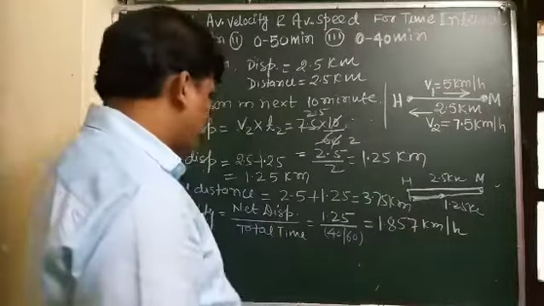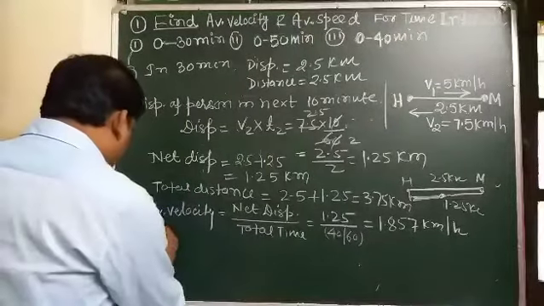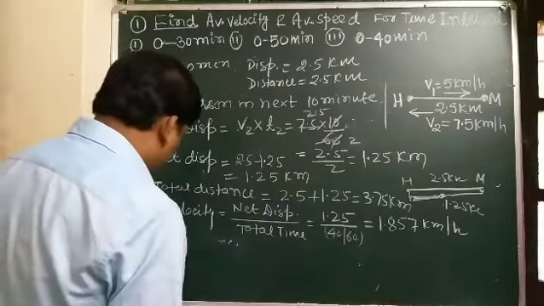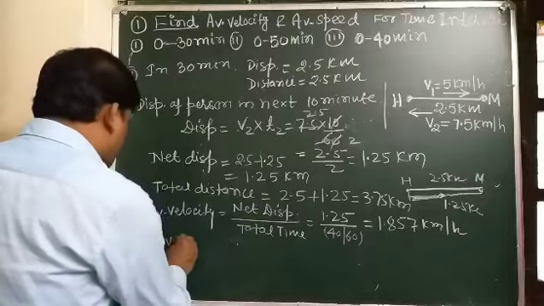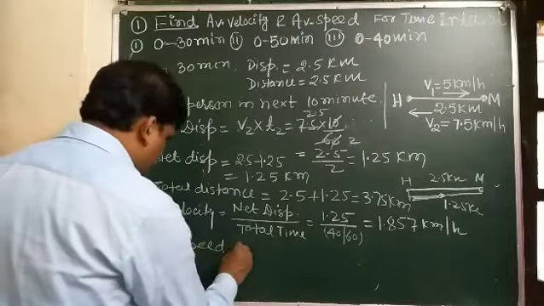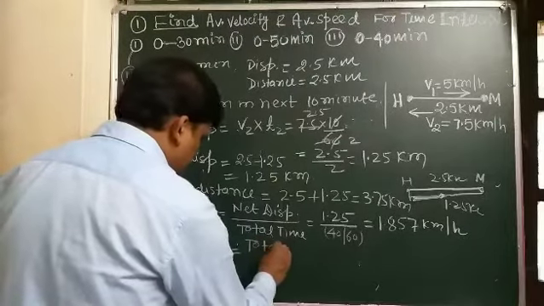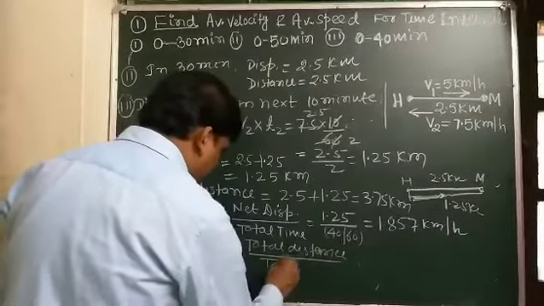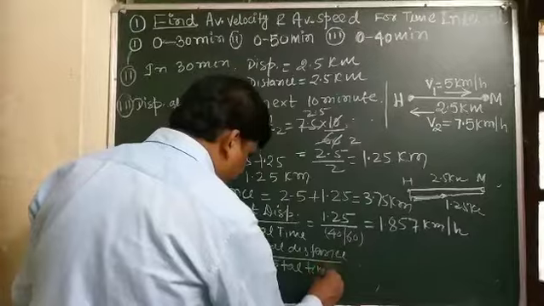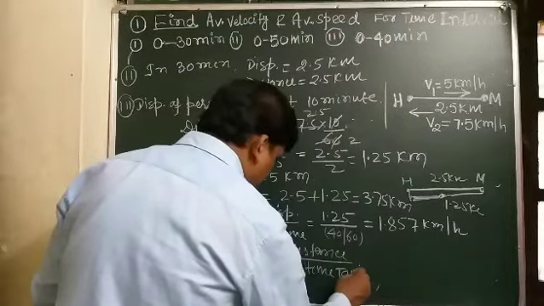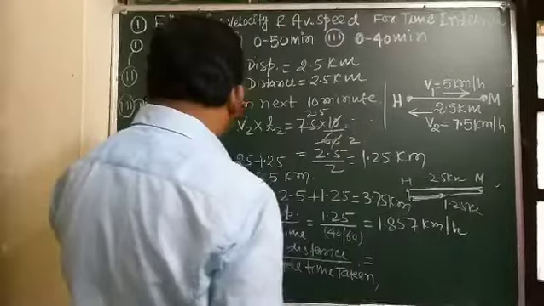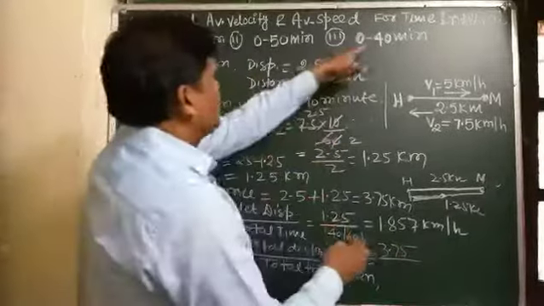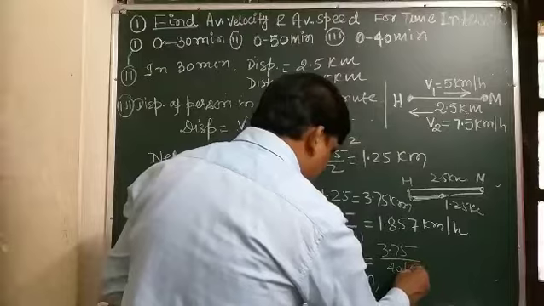And in a similar way, average speed, which is total distance by total time taken, and student, total distance is 3.75, and total time is 40 by 60 hour.